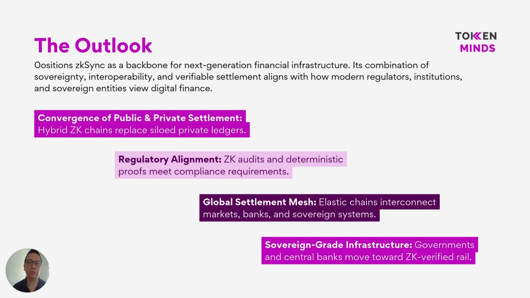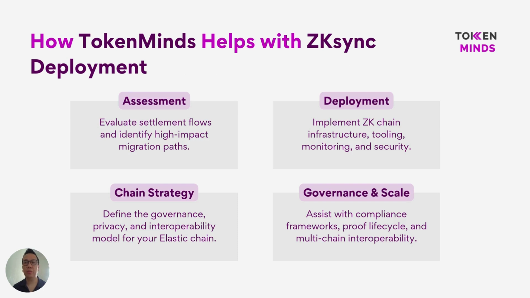So how does Token Mind support organizations adopting the zkSync Elastic Network in a practical and structured way? Token Mind starts by helping institutions assess which financial workflows are suitable for zero-knowledge settlement, such as tokenized assets, internal treasury movements, or regulated payment flows.